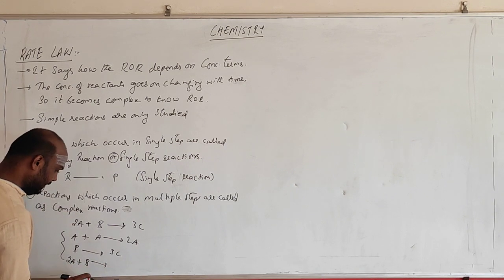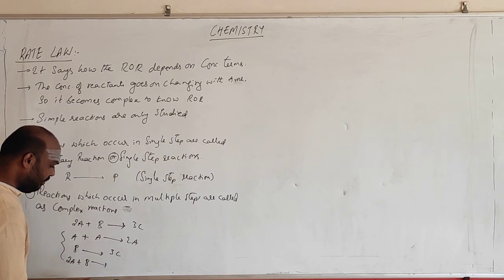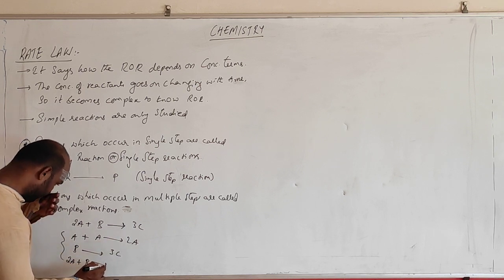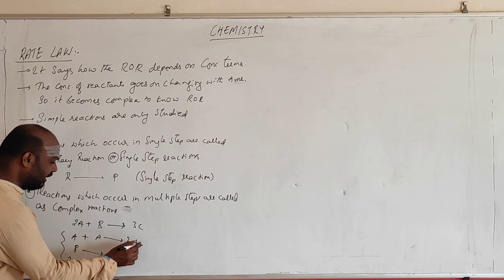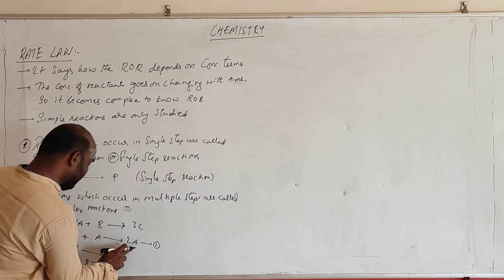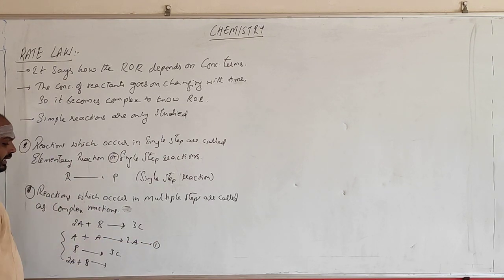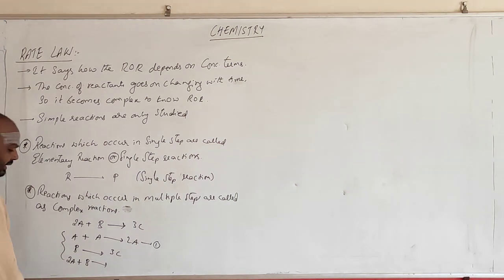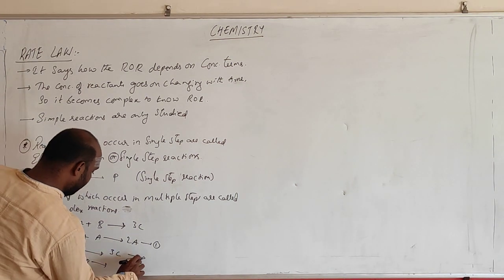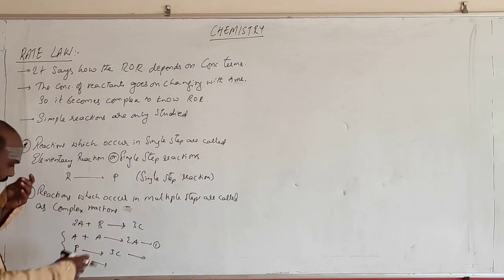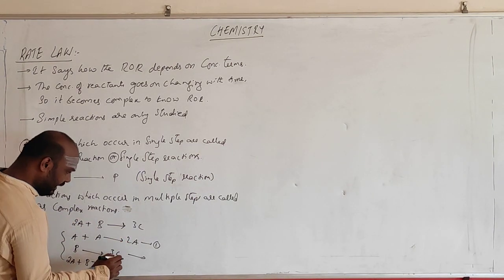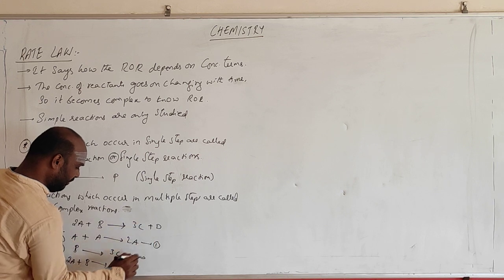First this step will occur, and in the second step B combines with it to form an intermediate, and in the third step this combines with B to form 3Z, something like this.